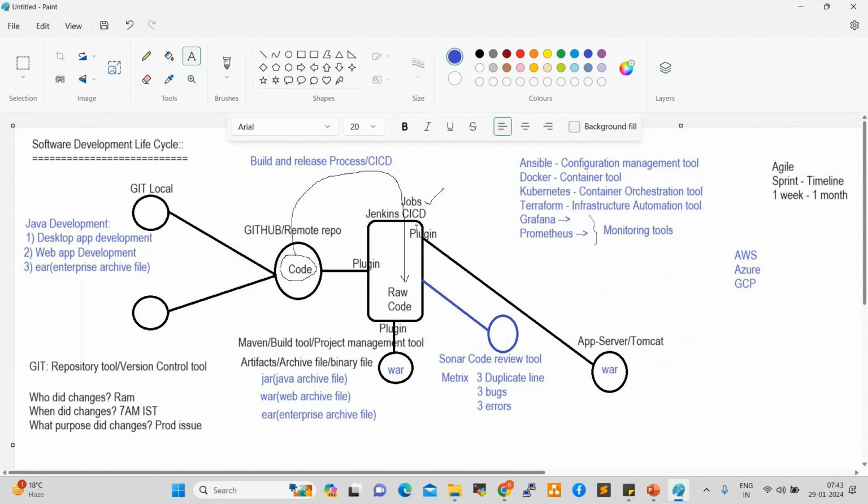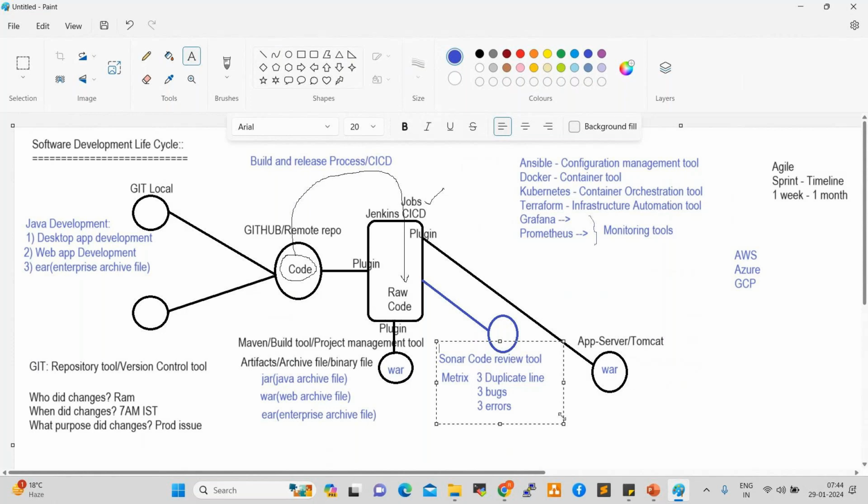Jenkins will push that war file to the application server. Here we deploy the code, deploy the war file. Because application servers understand only war, jar, ear formats, right? So in between, testing should happen, right? By using the Sonar code review tool, we can review the code standards.